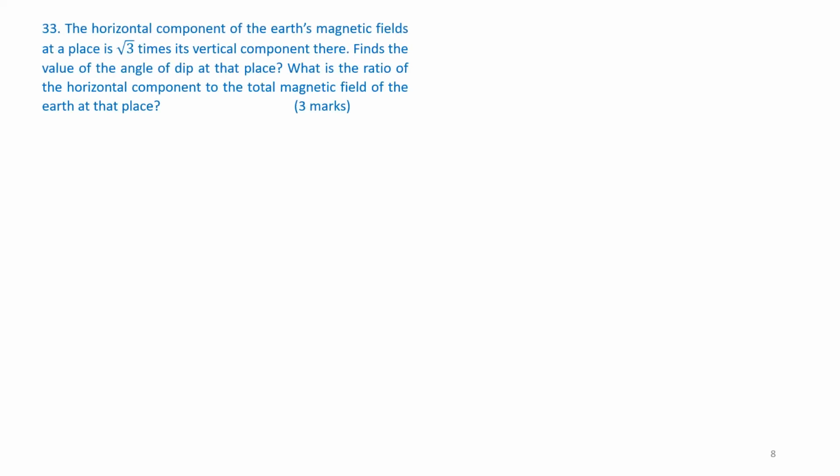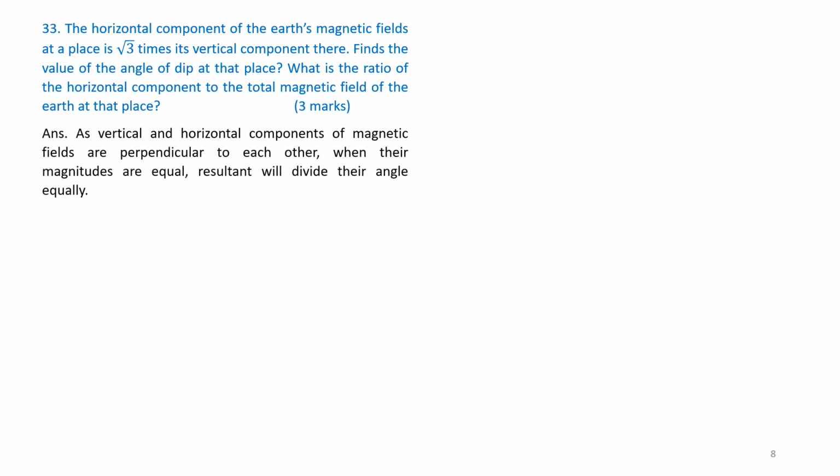Question number 33. The horizontal component of Earth's magnetic field at a place is √3 times its vertical component. That means H_E is equal to √3 V. Find the value of angle of dip at that place. Next part is what is the ratio of H_E, the horizontal component, to B_E. This is a 3 marks question and it has 2 parts. Very important but very simple.